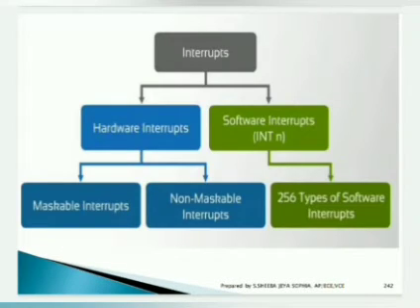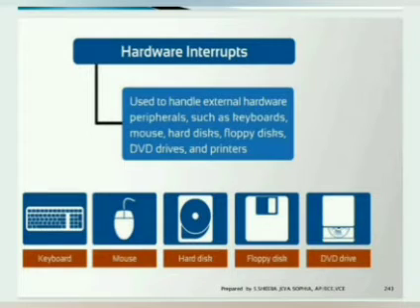In interrupts, there are two major types, hardware and software interrupts. Hardware interrupts are maskable and non-maskable, whereas for software interrupts, 256 types are available. Hardware interrupts mean things like giving instructions from the keyboard, mouse, hard disk, floppy disk, DVD drive, pen drive, flash drive; everything is a hardware interrupt. If you are using any hardware to interrupt a particular work, it is a hardware interrupt.